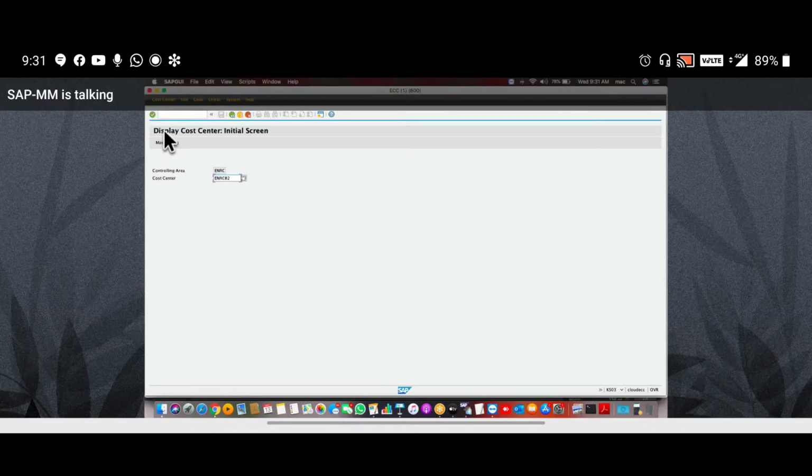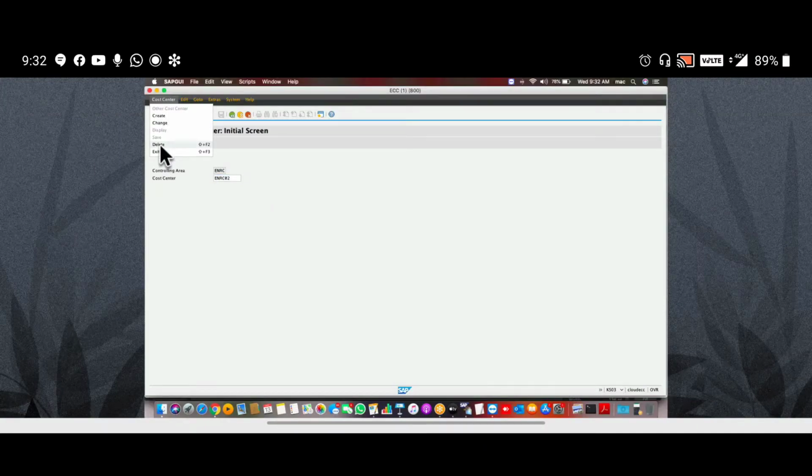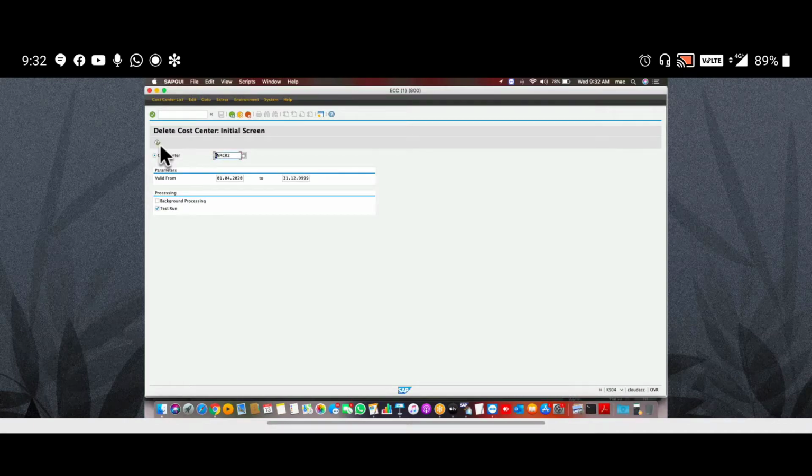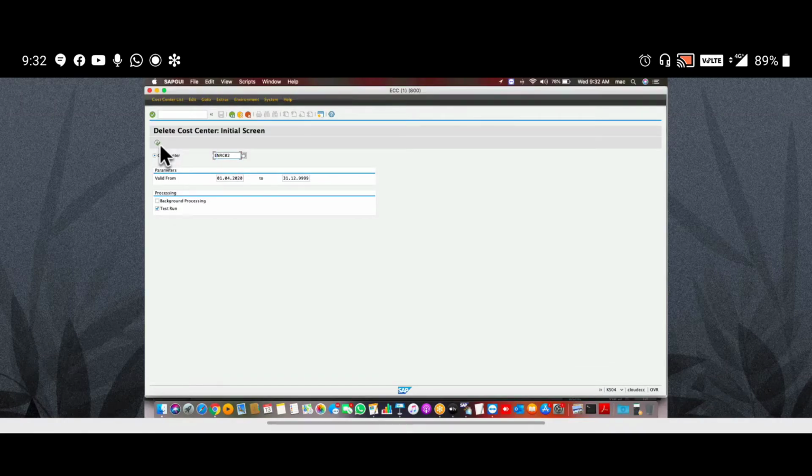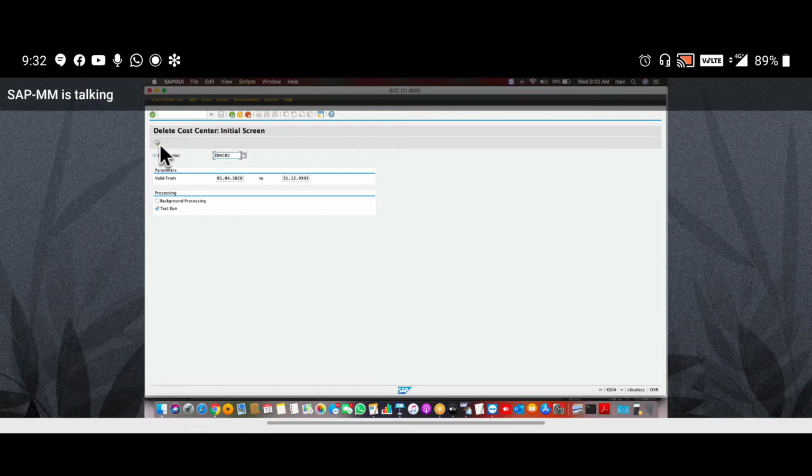Next, KS03, display cost center. Next, KS04, delete cost center. So guys, these are the 4 T codes available for cost center.